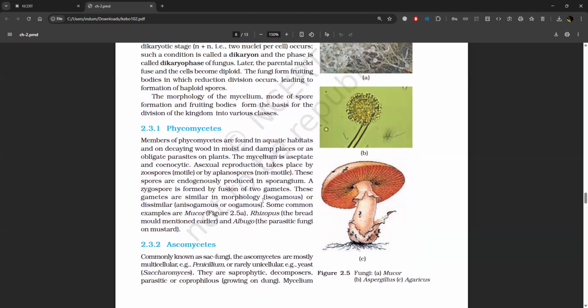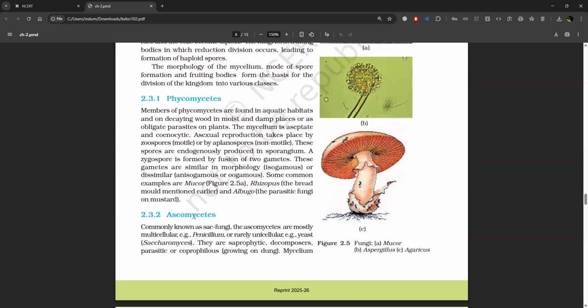2.3.1 Phycomycetes. Members of Phycomycetes are found in aquatic habitats, on decaying wood in moist and damp places, or as obligate parasites on plants. The mycelium is aseptate and coenocytic. Asexual reproduction takes place by zoospores or by aplanospores. These spores are endogenously produced in sporangium. A zygospore is formed by fusion of two gametes. These gametes are similar in morphology, isogamous, or dissimilar, anisogamous or oogamous. Some common examples are Mucor, Rhizopus, and Albugo, the parasitic fungus on mustard.